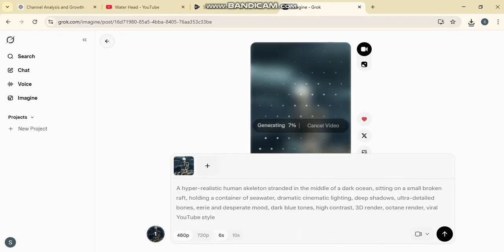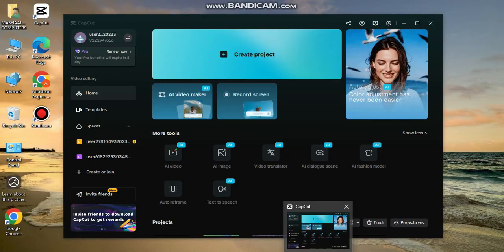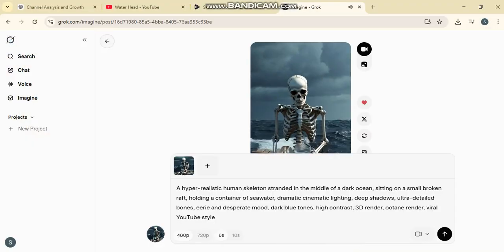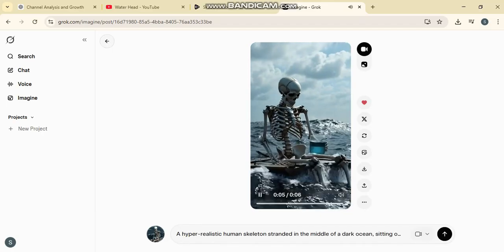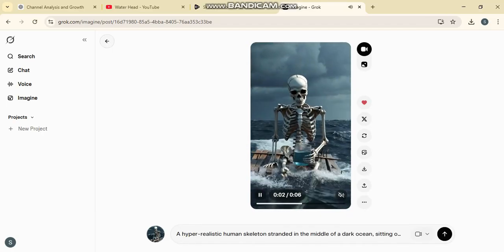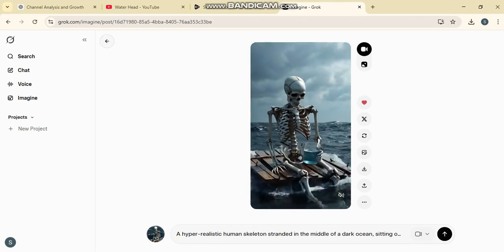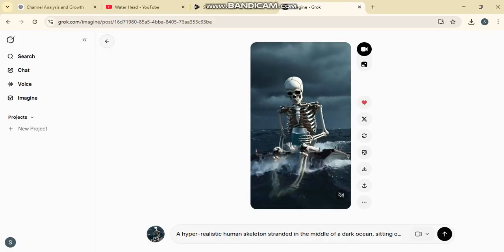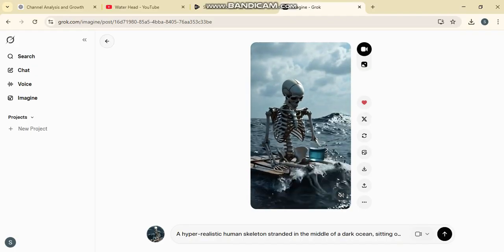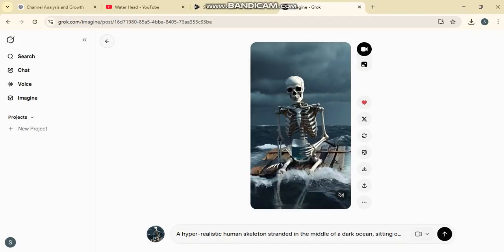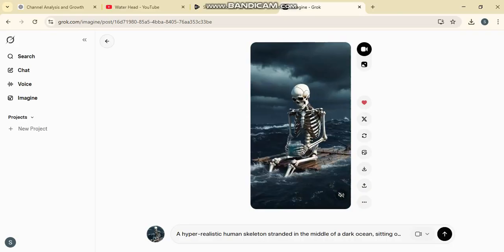So that's one method. I've already shown you the second method and how to go about it. This way you'll process all the images one by one and animate them, download them, and then simply head over to CapCut. Once you're in CapCut, you'll need to click here and combine all of those clips together. Alright, so your image has now officially been animated. If you keep going like this, then all of these different elements will be completed, and then you'll combine them in CapCut. After combining, just add the voiceover underneath. Once that's done, your video will be ready. It's just these few steps, 3 or 4 methods.